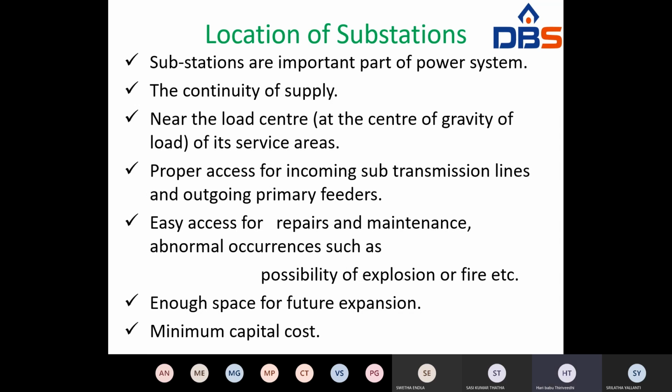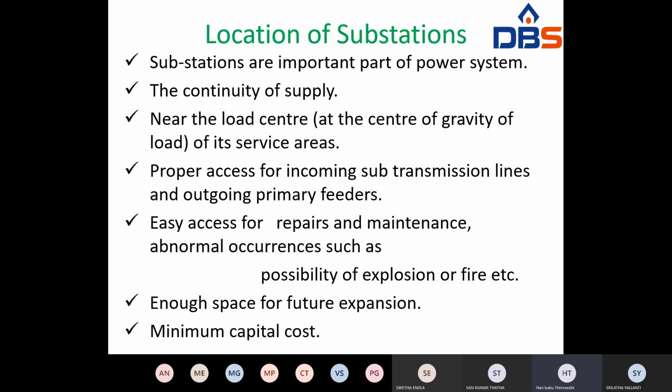So we have to select the field with low cost. Why? Because if the site cost is more, the capital cost of that substation is very high. That's why, to reduce that capital or installation cost, we choose a field where the cost is very low.